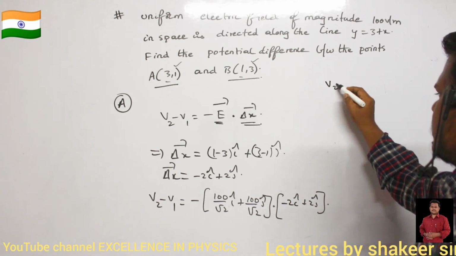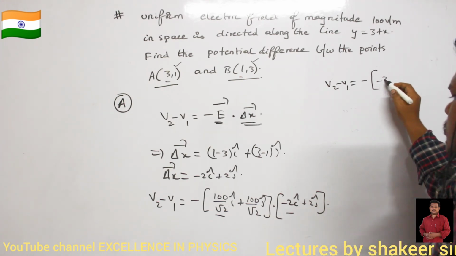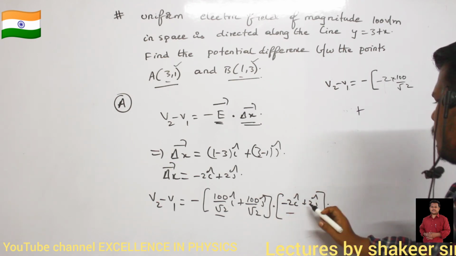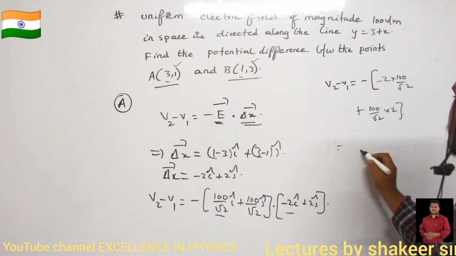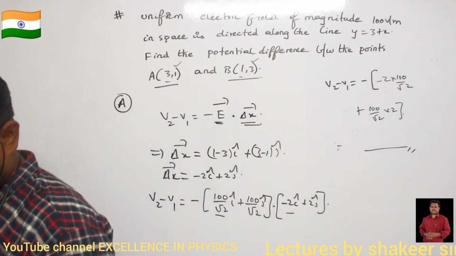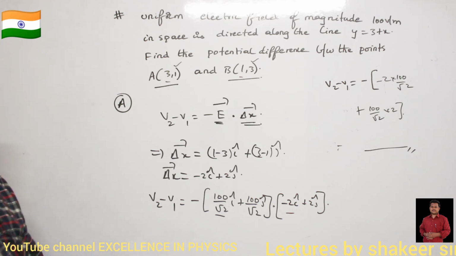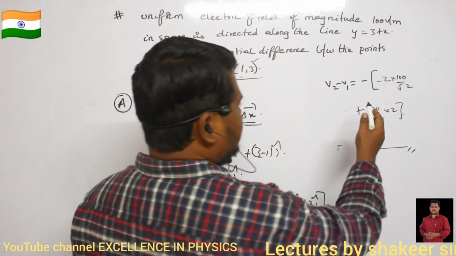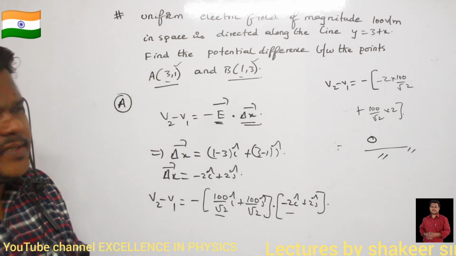So therefore V2 minus V1 is equal to minus of x1 x2, so minus 2 into 10 divided by root 2, plus y1 y2. y1 is 10 by root 2, y2 is again 2. So just do this calculation, that is our answer. Understood now, all of you? Very simple. So what is the answer you will get? Minus 2 into 10 by root 2 plus 2 into 10 by root 2, that is 0. The potential difference between these two points is 0.